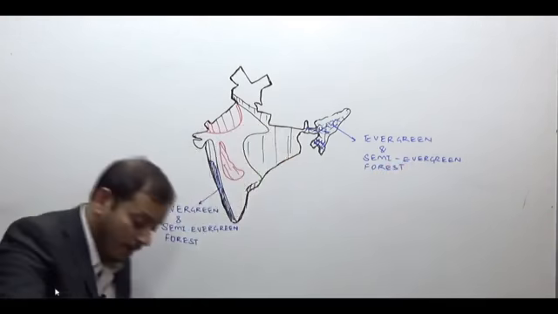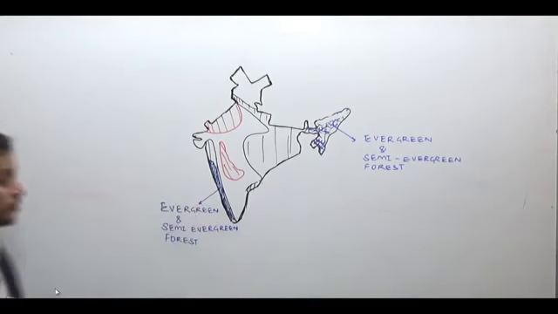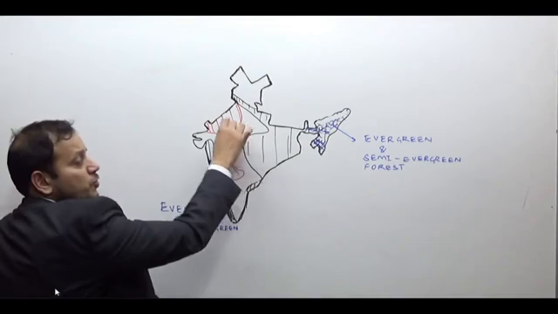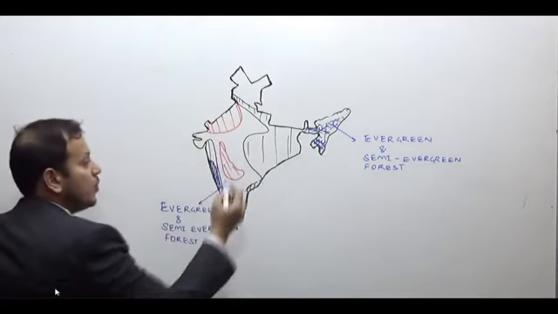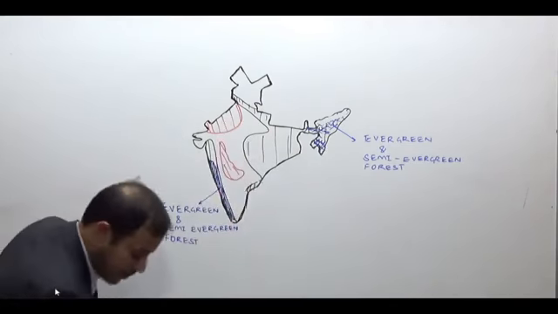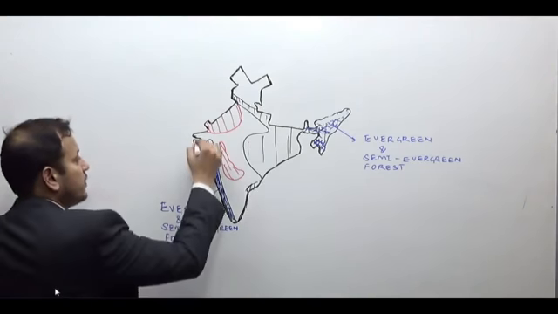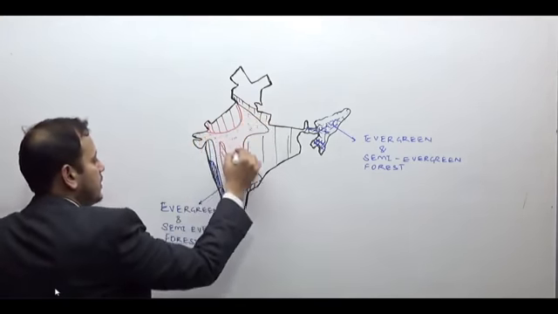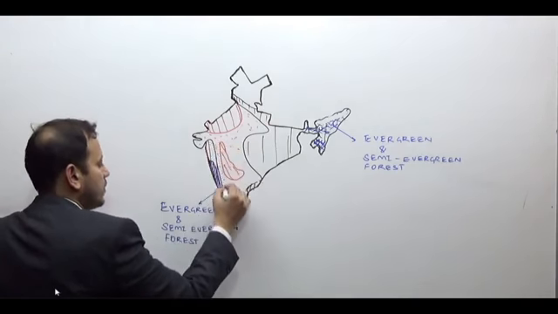Now the remaining part, with 100 centimeters to 50 centimeters rainfall, will be the region of deciduous forest in India.